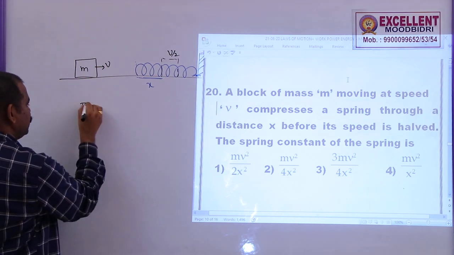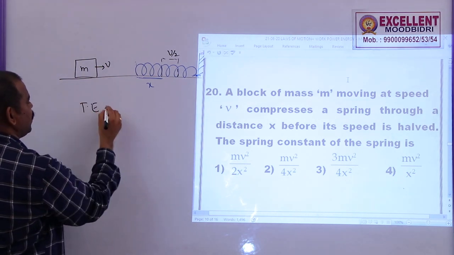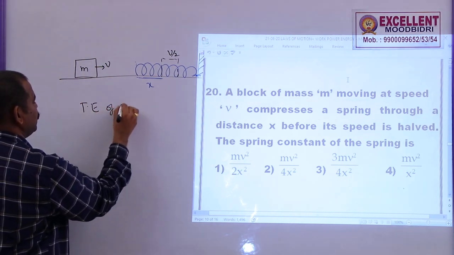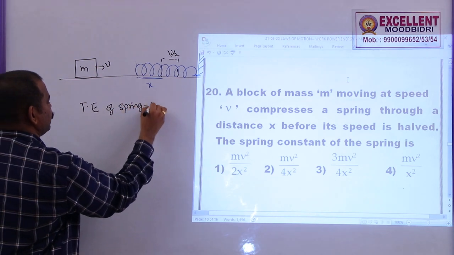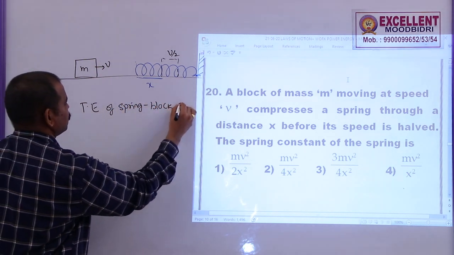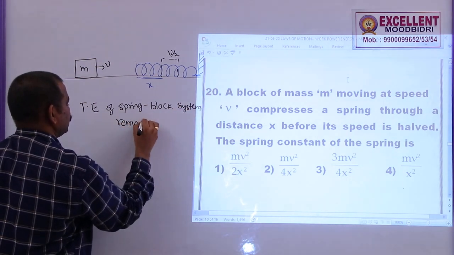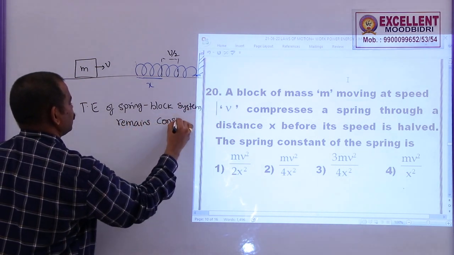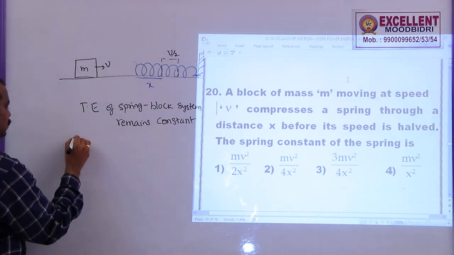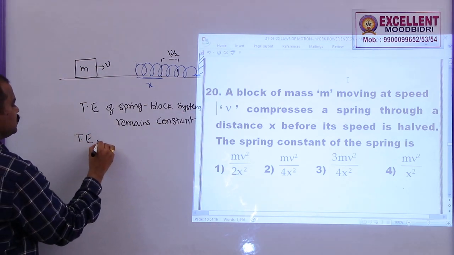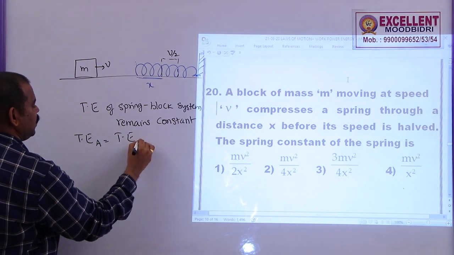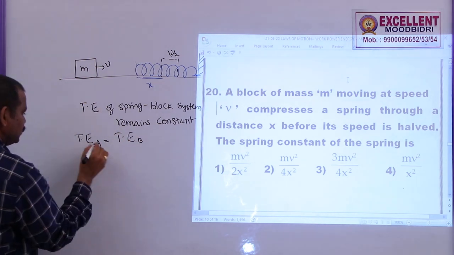Here the total energy of the spring block system remains constant. So the total energy before striking is equal to the total energy after compressing. What is the total energy initially?